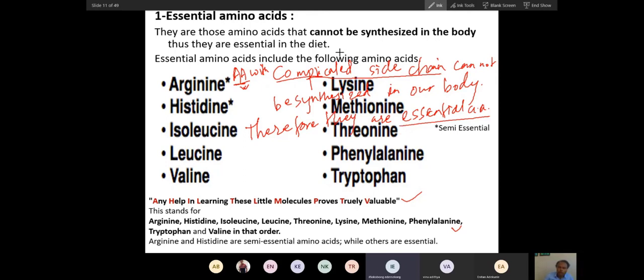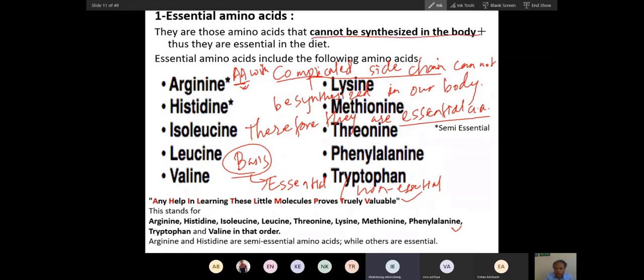Which amino acid is called an essential amino acid? What is the basis on which we call some amino acids essential and some non-essential? What is the basis for classifying amino acids into essential and non-essential? Basically, those that they can use and those that they can't use. Not use. See, what is this?